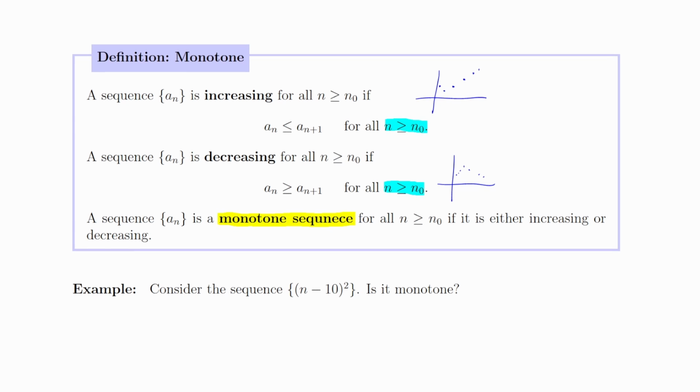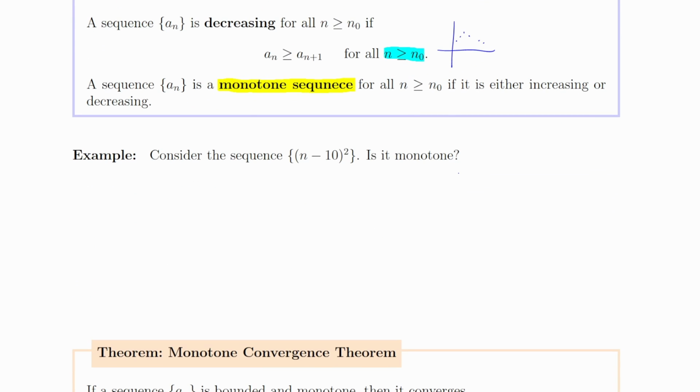All right. So if I look at this sequence, (n minus 10) squared, and we ask, is it monotone? What I want to do is look at the first few terms. When I plug 1 in here, 1 minus 10 squared is negative 9 squared, or 81. When I plug 2 in, 2 minus 10 is negative 8, which squared is 64. When I plug in 3, I'll have 3 minus 10, so negative 7 squared, right? And so on.